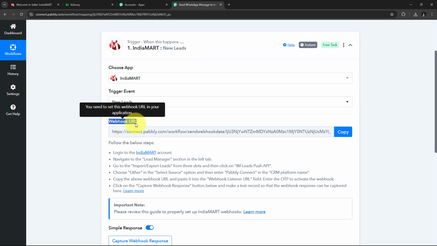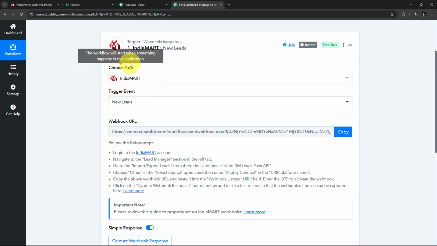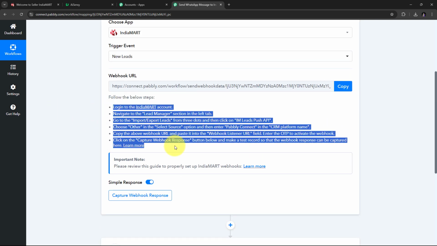Now with this webhook URL, whenever we get a new lead or a new inquiry through IndiaMART for our Music Academy, then automatically it will send the details of that lead or inquiry to Pabbly Connect. So with this webhook URL, we are going to get the response of the new leads and inquiries through IndiaMART to Pabbly Connect. Now for connecting these two applications, I need to follow all these instructions, and first I need to copy this webhook URL.